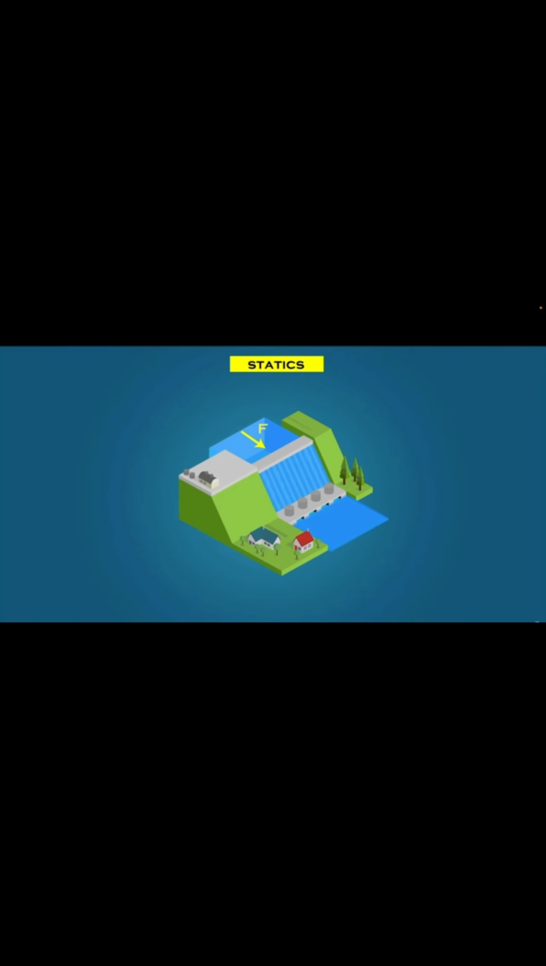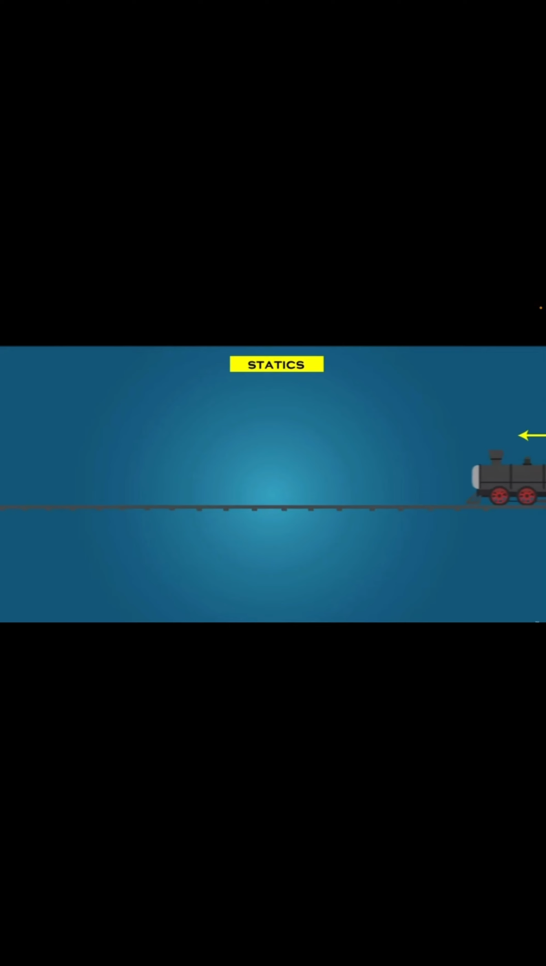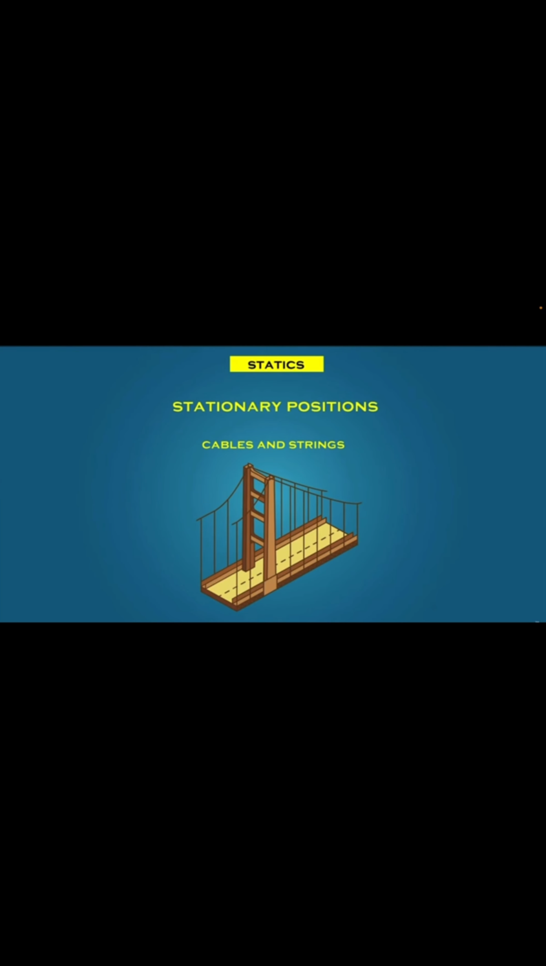Generally, statics is defined as the branch of engineering mechanics which deals with forces and their effects on bodies which remain in equilibrium. We need statics to determine how much force a bridge can withstand, or a dam standing in water. Here the cable and string are examples of a stationary position.